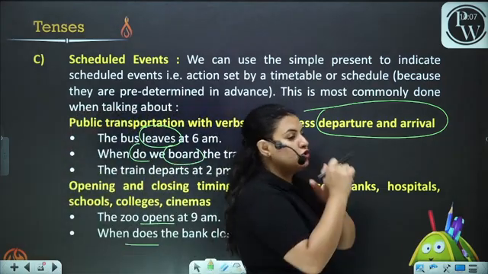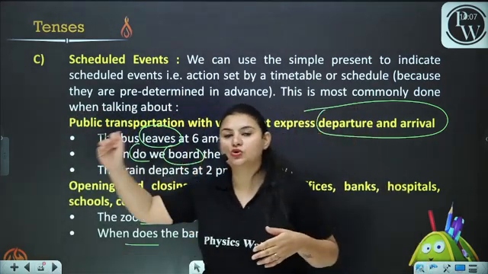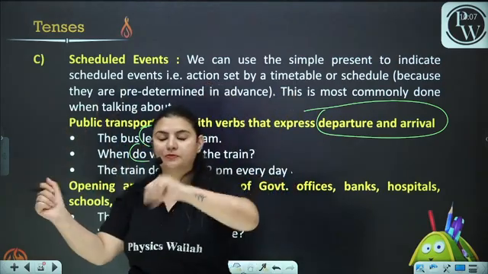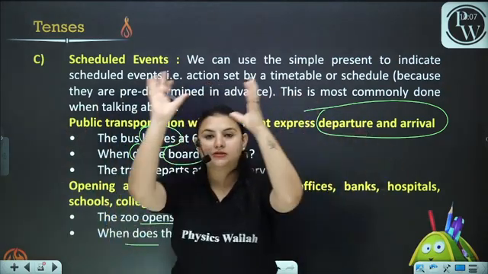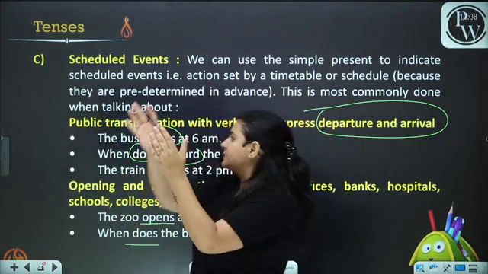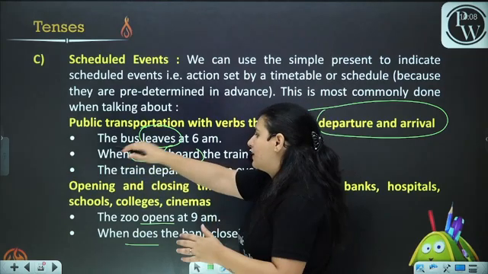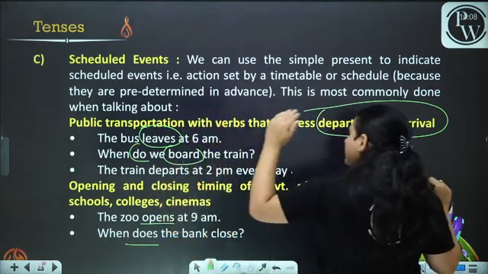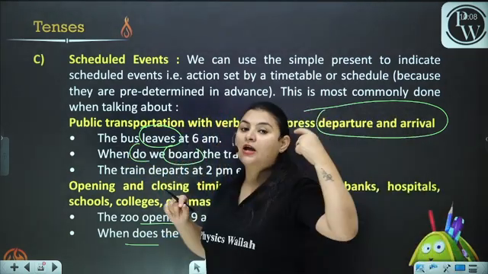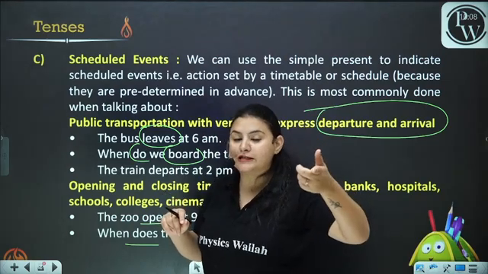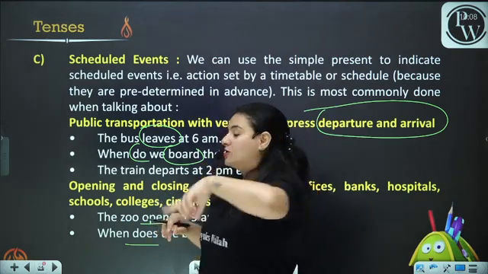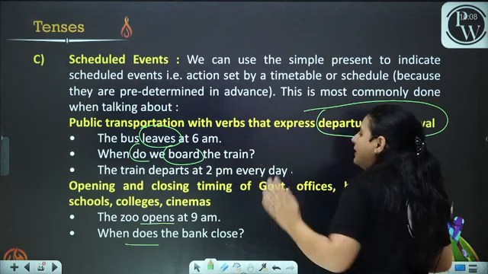Now, you should know how to transform, not translate, the sentences. Now, these are all affirmative sentences. The bus leaves at 6 a.m. This is an affirmative sentence, a positive sentence. We have changed this sentence into an interrogative form.